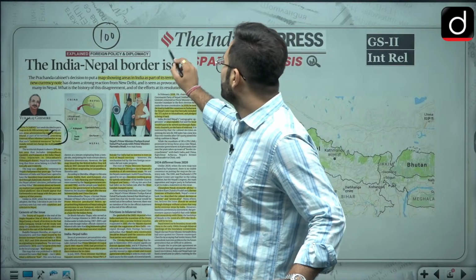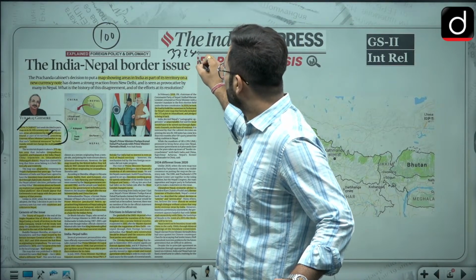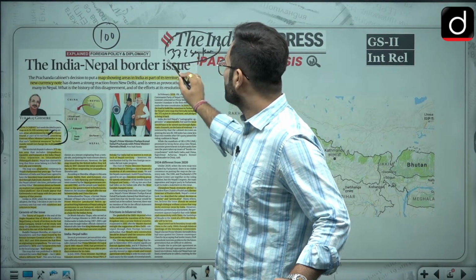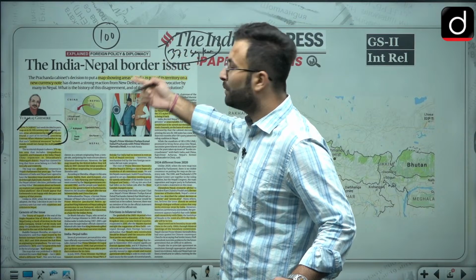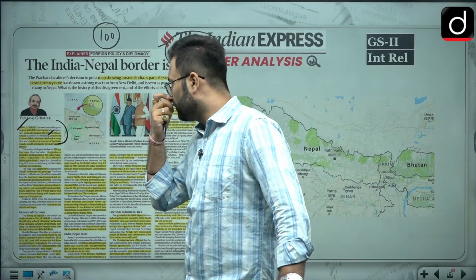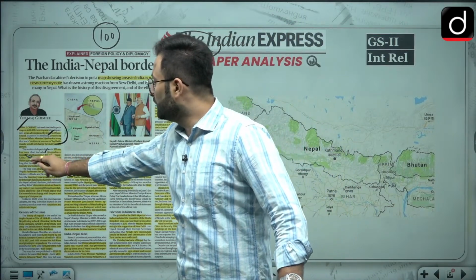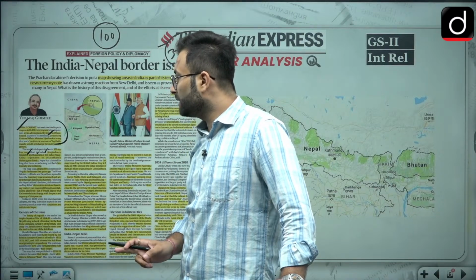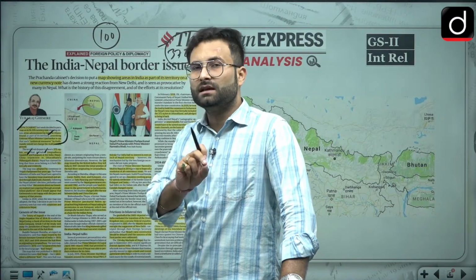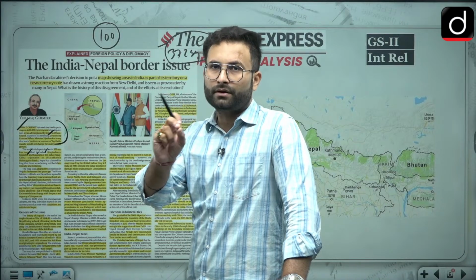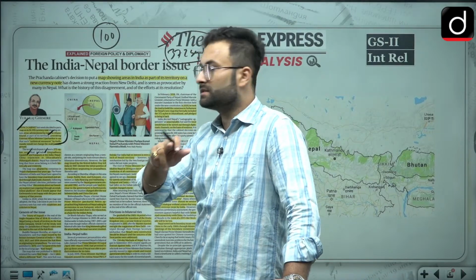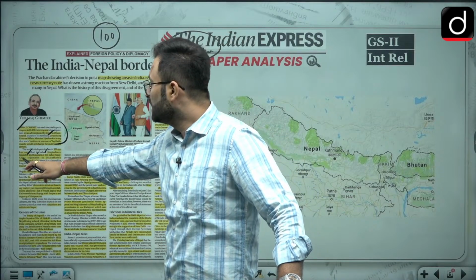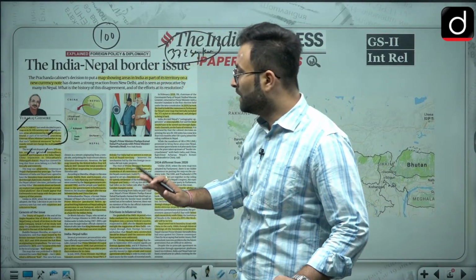This is an area of nearly 372 square kilometers. If you remember this number, it can be important for your mains, otherwise it's not very necessary. Now Limpiyadhura, Lipu Lake, Kalapani at the India-Nepal tri-junction in Uttarakhand, okay. This is a tri-junction because there is the territory of China, then India and Nepal. So in the Pithoragarh district, now remember this Pithoragarh district as well, okay.